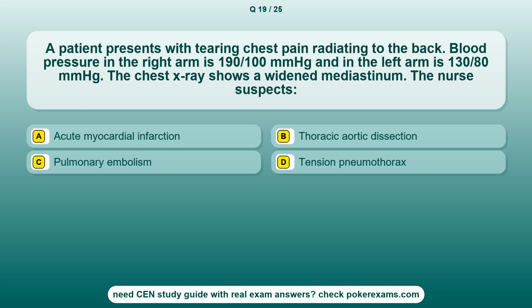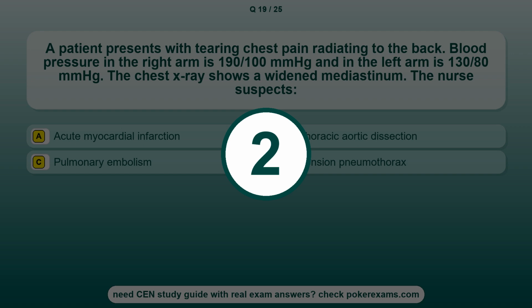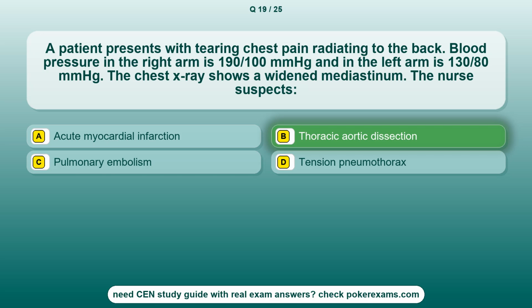Question 19. A patient presents with tearing chest pain radiating to the back. Blood pressure in the right arm is 190/100 mmHg and in the left arm is 130/80 mmHg. The chest X-ray shows a widened mediastinum. The nurse suspects option A, acute myocardial infarction. Option B, thoracic aortic dissection. Option C, pulmonary embolism. Option D, tension pneumothorax. The correct answer is option B, thoracic aortic dissection.